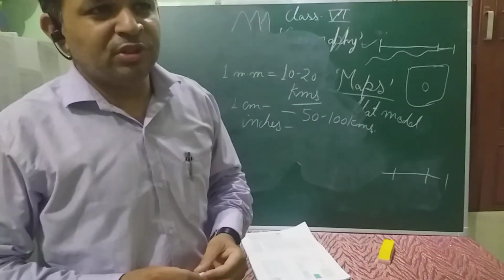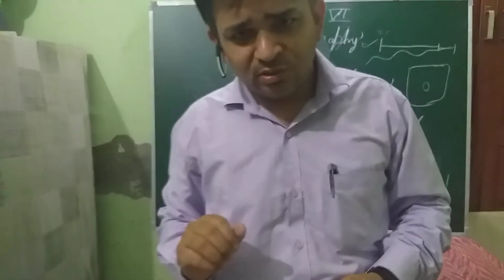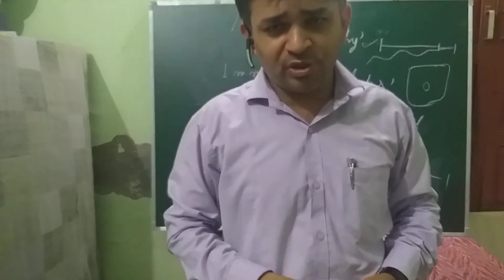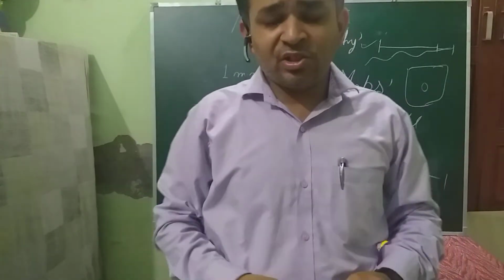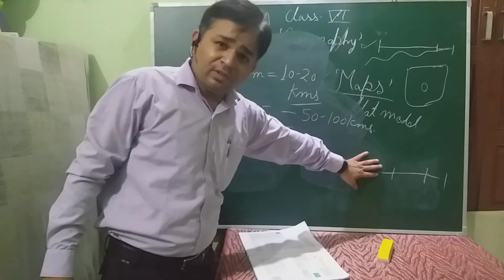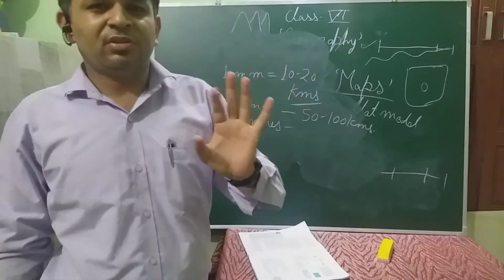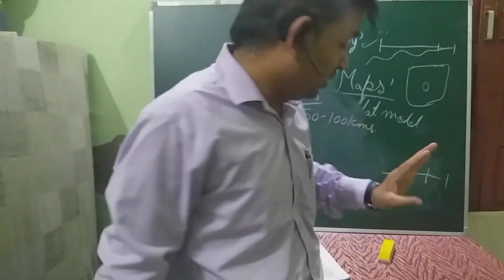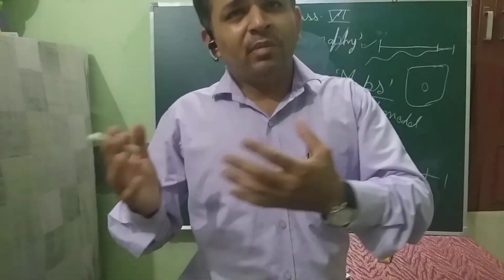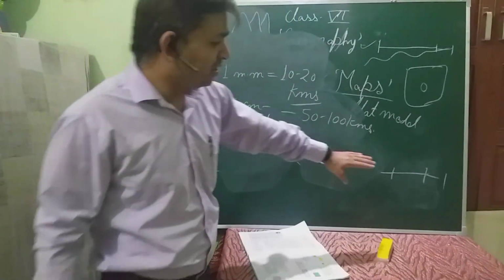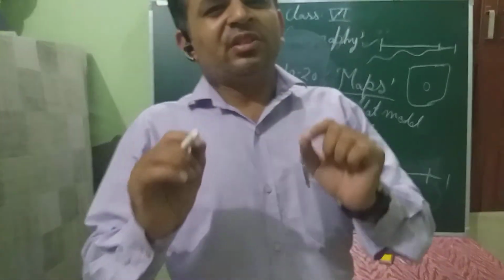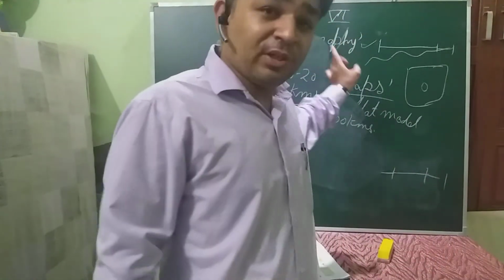Nowadays, what we do is we just put the names of the cities on a mobile phone and we get the result that these places are 100 kilometers away from each other. Like Delhi to Shamli, it's near about 100 kilometers. If we have a proper scaled map, we can find out the exact distance using that standard map. And dear students, for many of the maps we make in our notebooks for practice, it is mentioned that this map is not to scale. That means you can't measure the exact distance using that particular map.